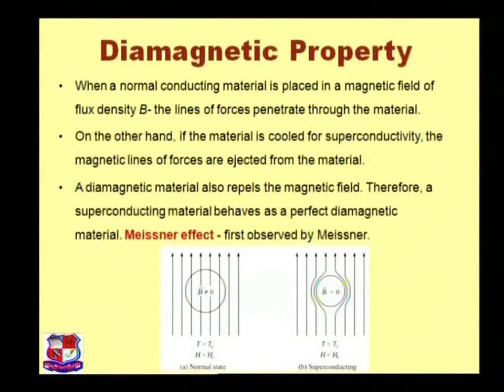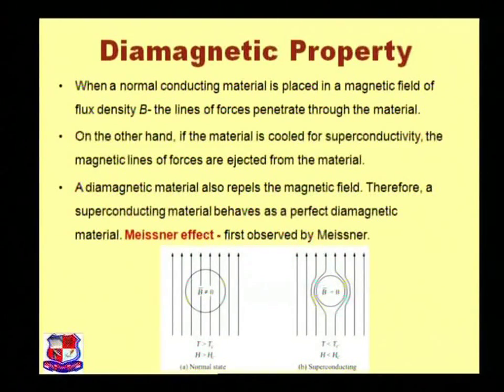Now the diamagnetic property. When a specimen is placed in a magnetic field and cooled to become superconducting, the magnetic lines are ejected from the superconducting material, and this effect is called the Meissner effect. It was found by the scientist Meissner, that's why it is called the Meissner effect.